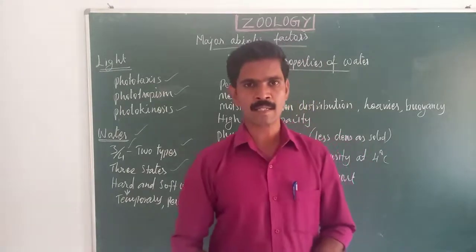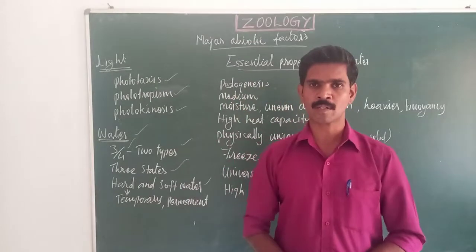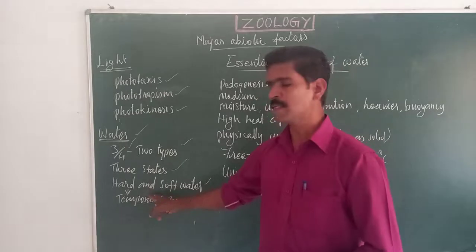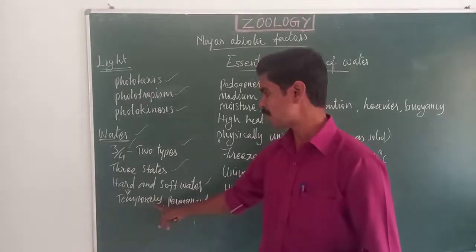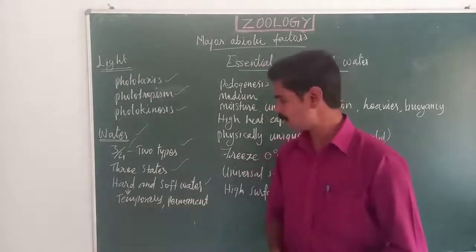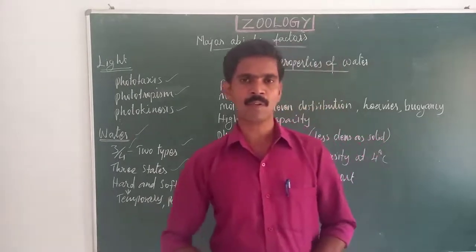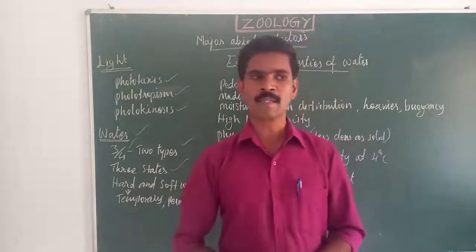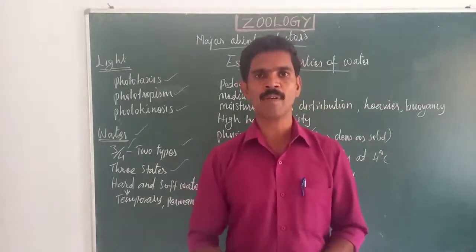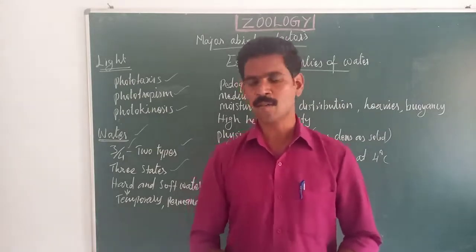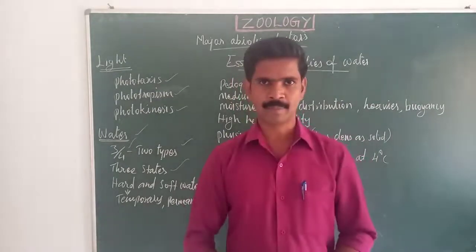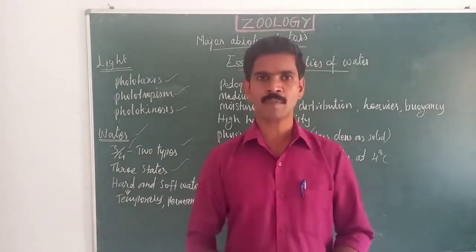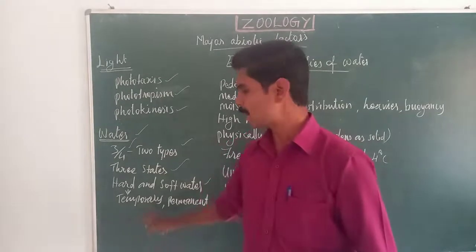If the salt concentration is very low, that water is called soft water. Hard water is again classified into 2 types: temporary hard water and permanent hard water. Temporary hard water means that when we boil the water, the salt molecules are removed from the water.